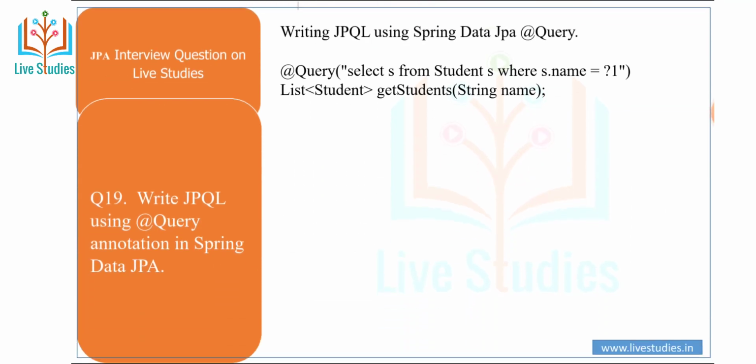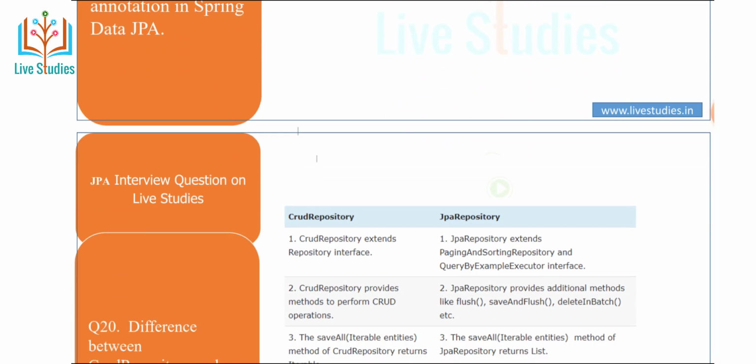Another question is: write JPQL using the @Query annotation in Spring Data JPA. Write JPQL using Spring Data JPA @Query, just like this. Means @Query, select s from Student s where s.name is equal to ?1, and then List<Student> getStudent(String name), just like that.